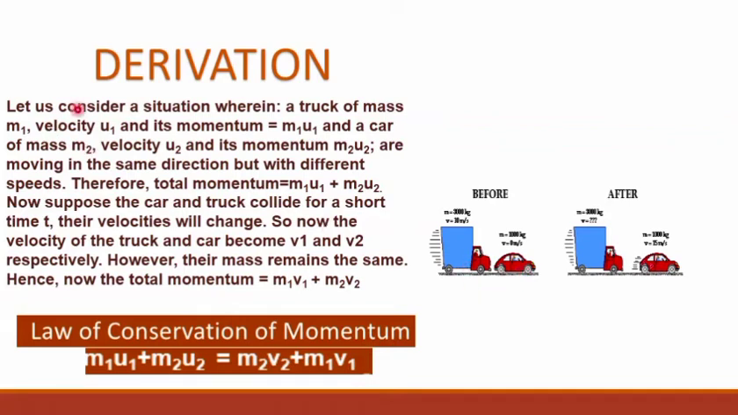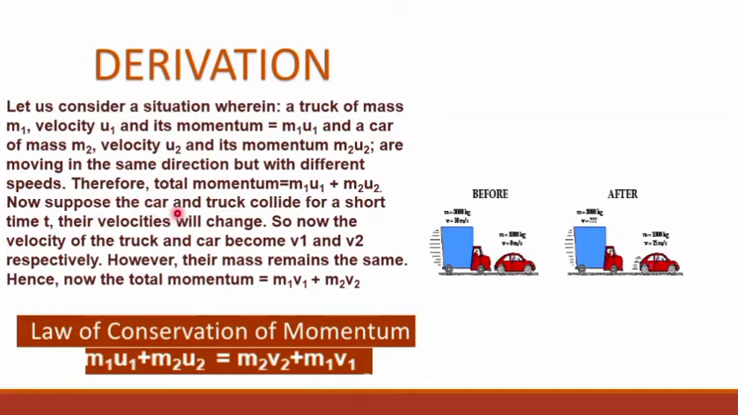Before collision, a truck of mass m1 and velocity u1, and its momentum m1 u1, and a car of mass m2, velocity u2, and its momentum will be m2 u2, are moving in the same direction but with different speed. Therefore, the total momentum of the system before collision is m1 u1 plus m2 u2.